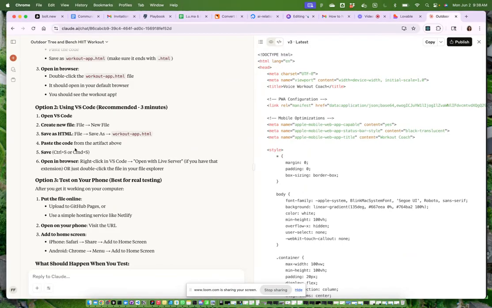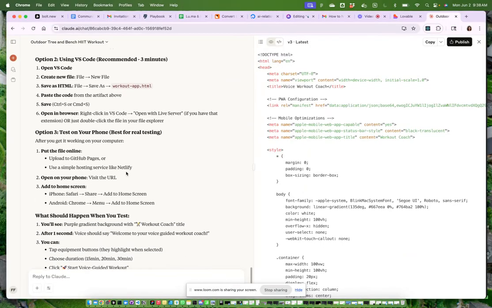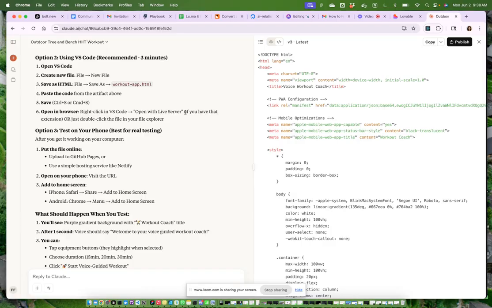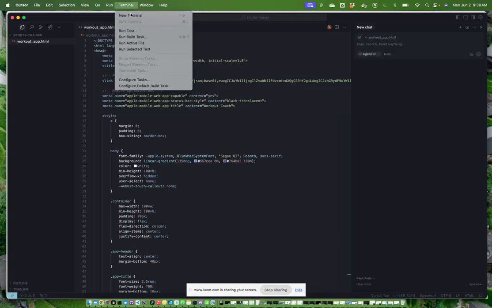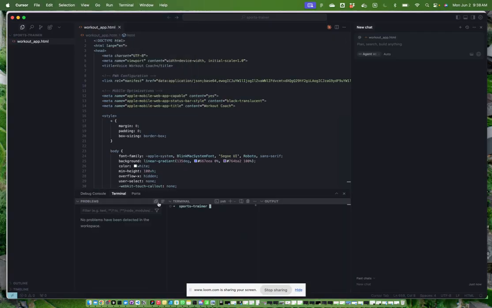Then let's see what it says after. Paste the code from the artifact, save, open in browser, right-click in VS Code, open with Live Server if you have the extension, or just double-click the file in your File Explorer. Okay, I don't know how this works. Double-click, this doesn't make sense. So what we can do is a new terminal, and this is basically where you can get this to live.